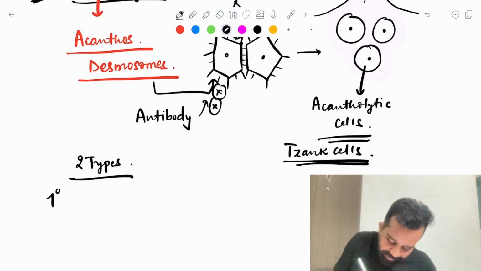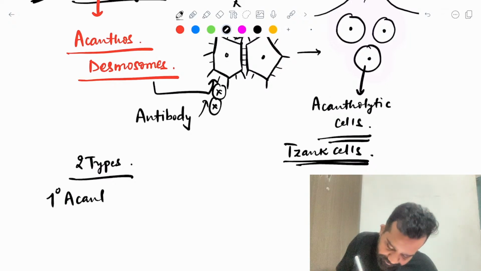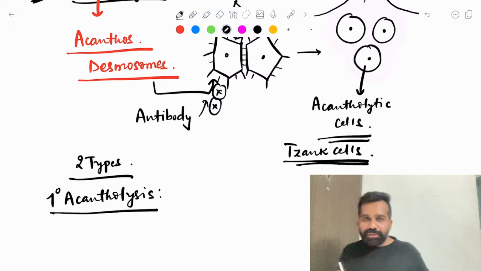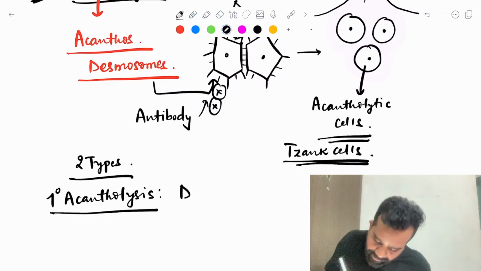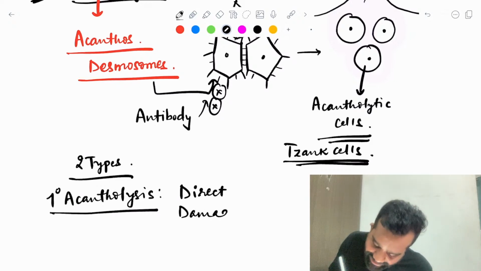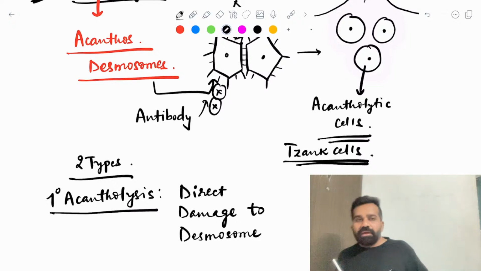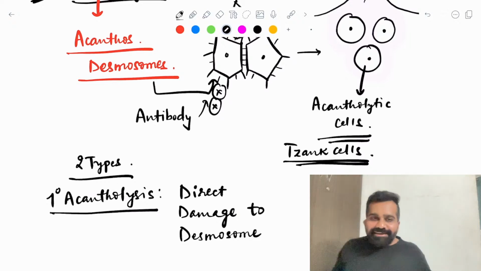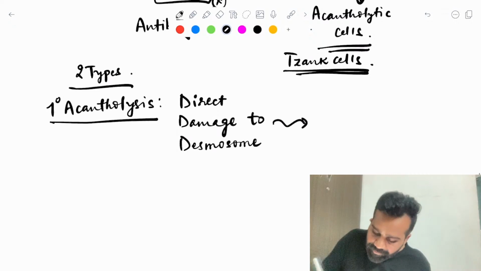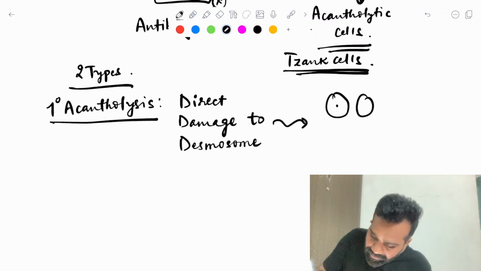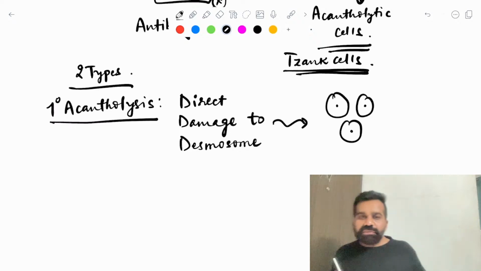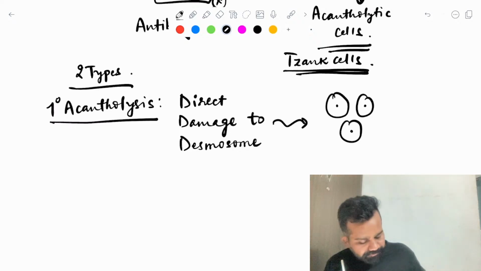The first is primary acantholysis. In primary acantholysis, there is direct damage to the desmosome, and because of this you will have round keratinocytes, which are abnormal cells.